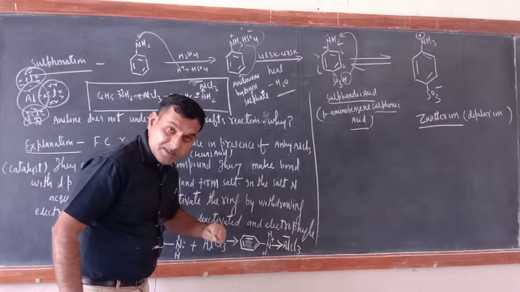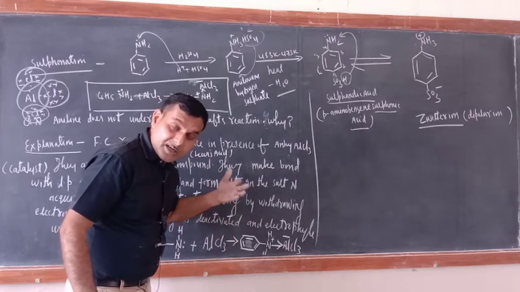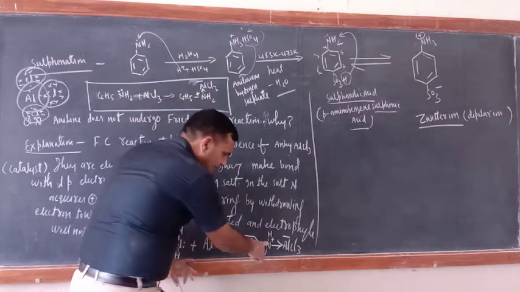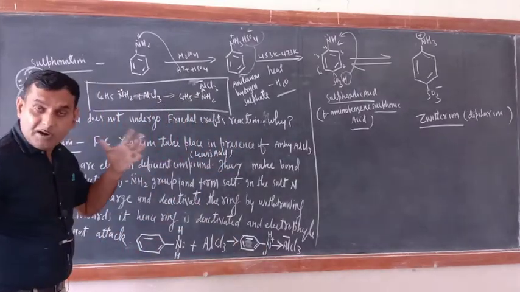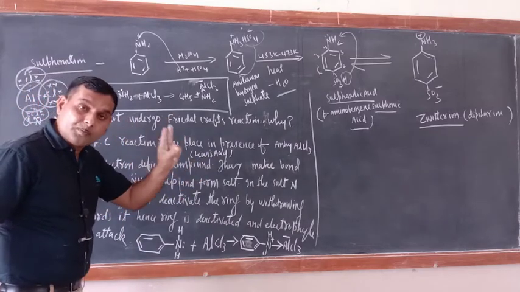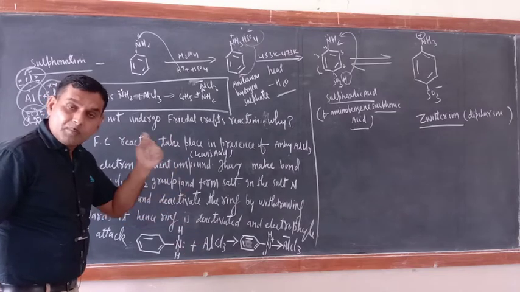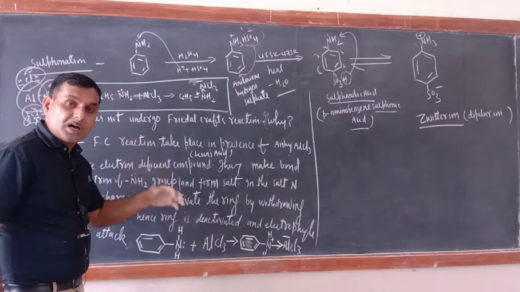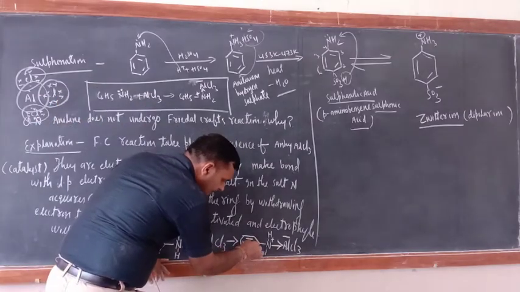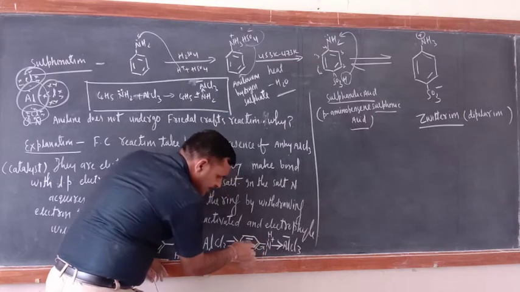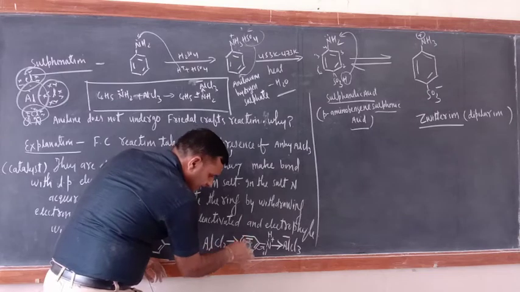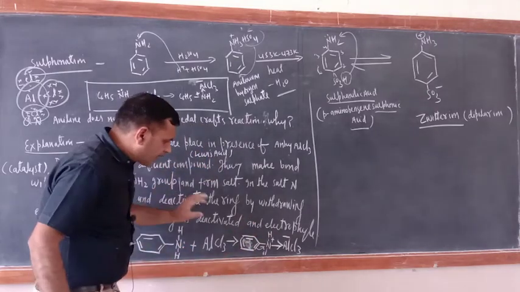They are one type of salt where the nitrogen of the NH2 group has acquired the positive charge. Once the nitrogen acquires positive charge, what would happen? This will become an electron withdrawing group. NH2 group is an electron donating group, but once the nitrogen acquires the positive charge, it becomes an electron withdrawing group. So it will withdraw the electrons of the ring, first the ortho position, then this position. Now the ring electrons will migrate towards this side.